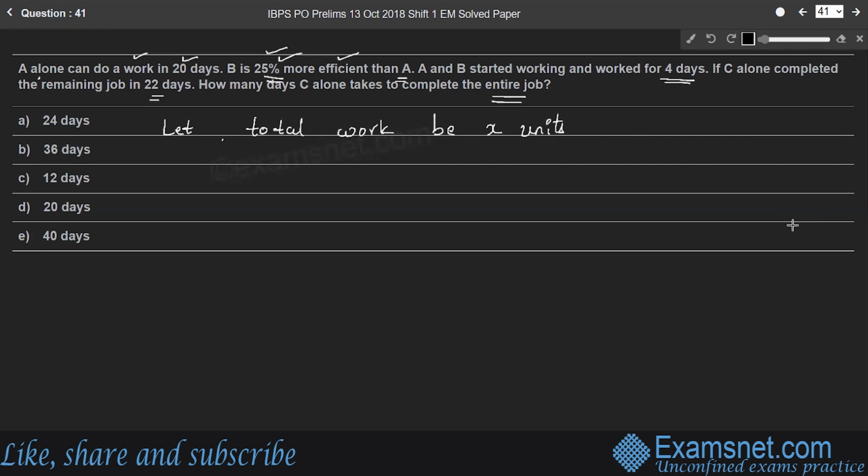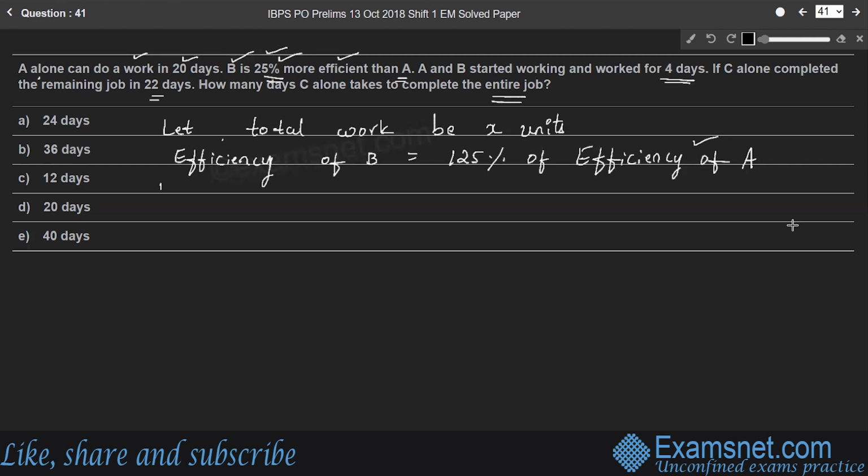It is given that the efficiency of B is 25% more than that of A. That means 125% of the efficiency of A. So what is the efficiency of A? That means A's one day work. Efficiency is always work by time.